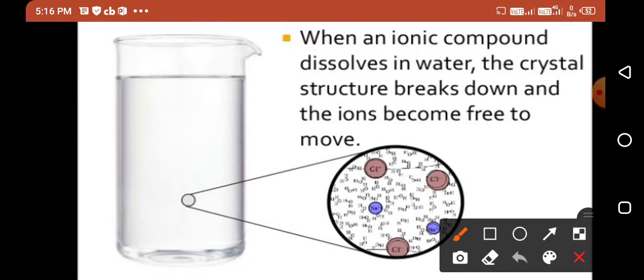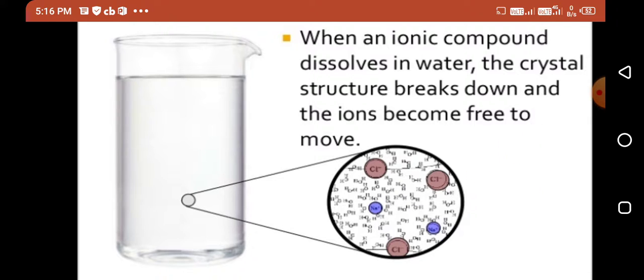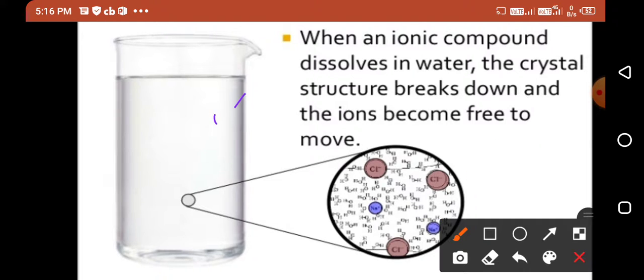When an ionic compound dissolves in water, the crystal structure breaks down and the ions become free to move. See here, we are taking water in a beaker and we are adding a spoonful of sodium chloride to the beaker. As sodium chloride is an ionic compound, when it dissolves in the beaker, it starts to dissociate, so that the sodium positive and chloride negative ions get separated when they dissolve in water.